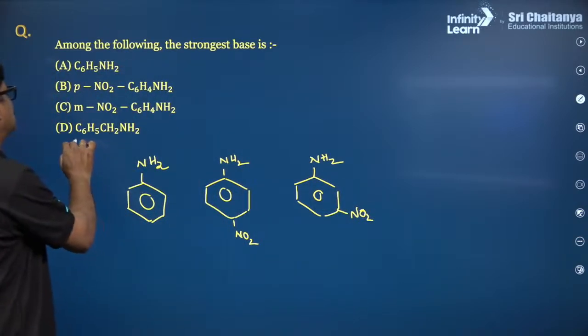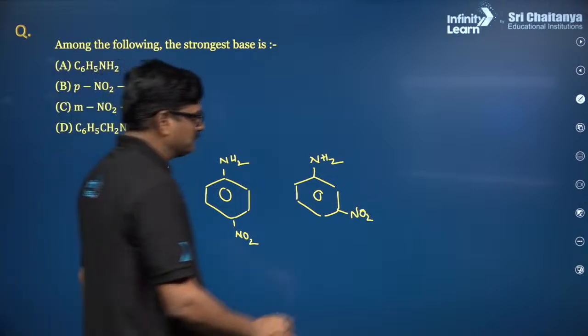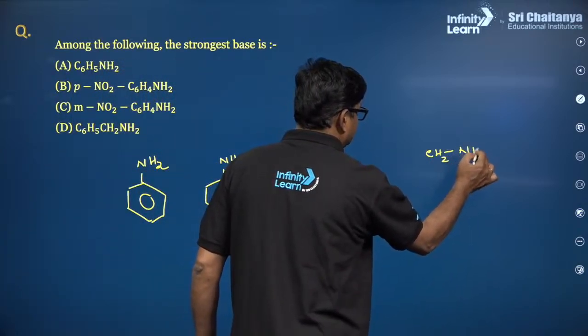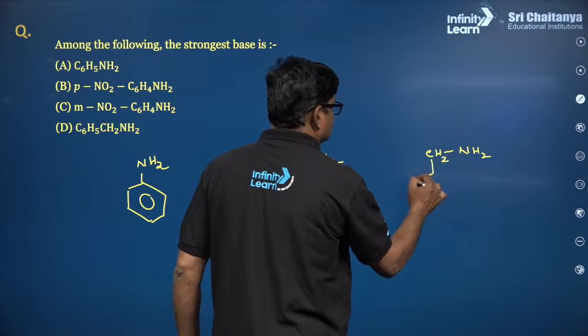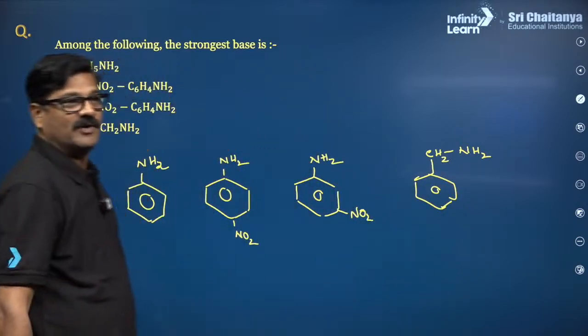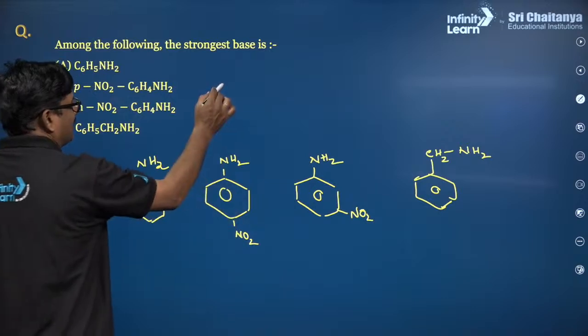And here it is going to be C6H5CH2NH2. Benzylamine. Now I want to say aromatic amines